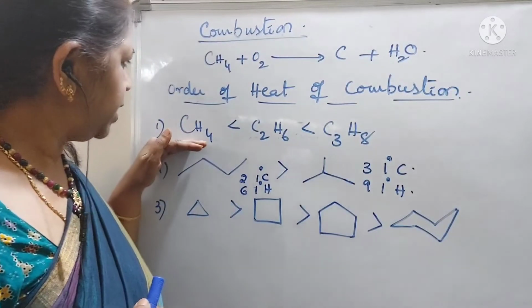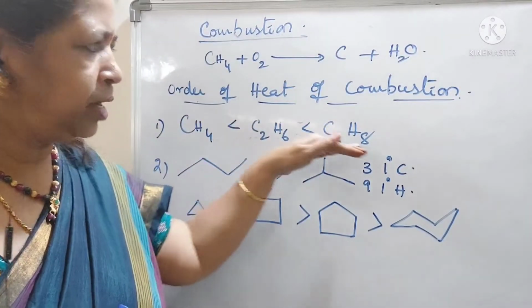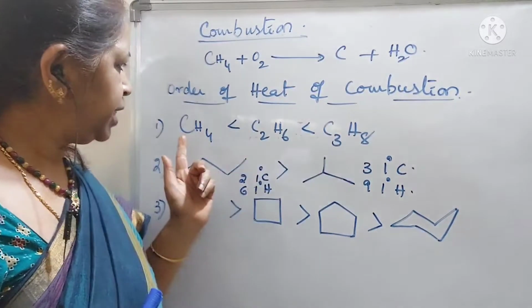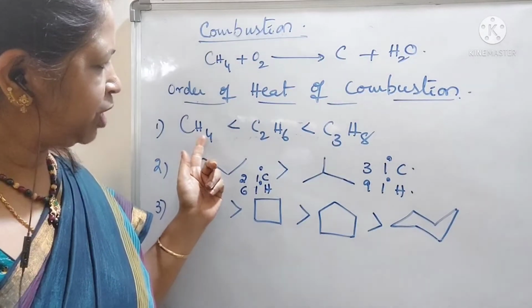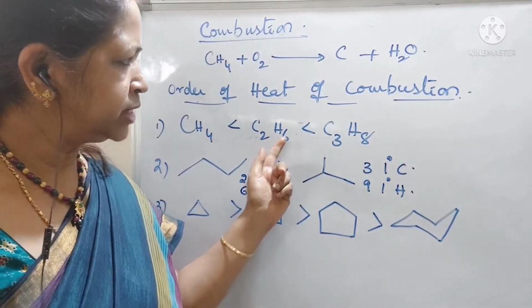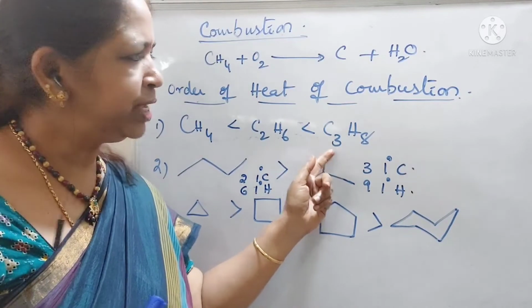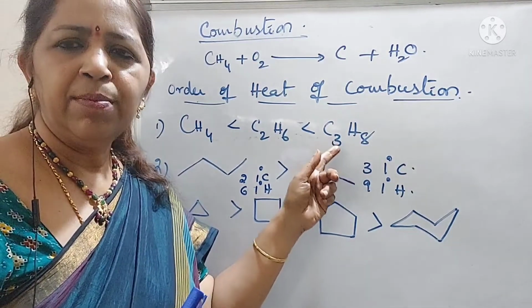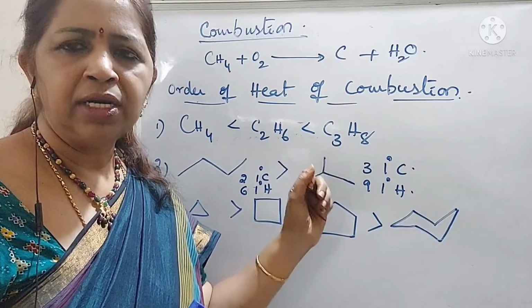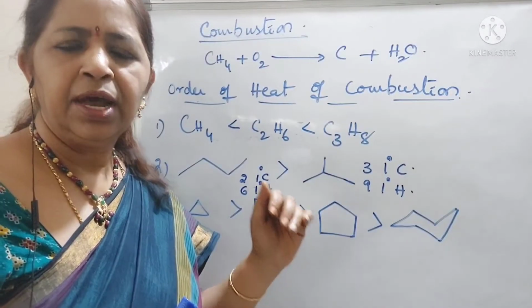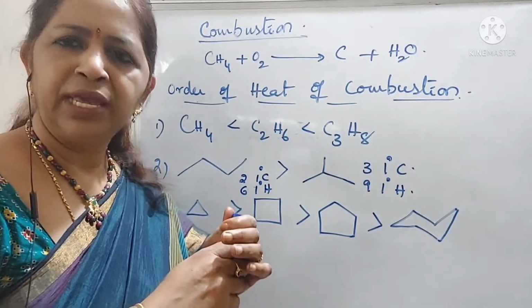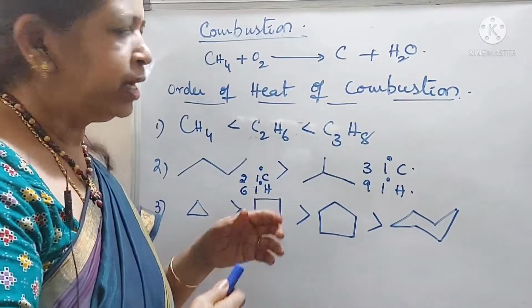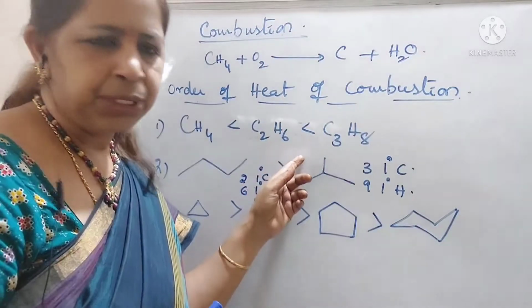Now, the first one, methane, ethane and propane. Methane gives less amount of energy than ethane, which gives less than propane. That means with the increase in the number of carbon atoms, the amount of heat liberated also increases. Number of carbon atoms increases the amount of heat on combustion.